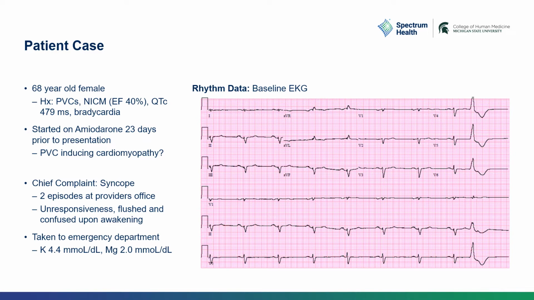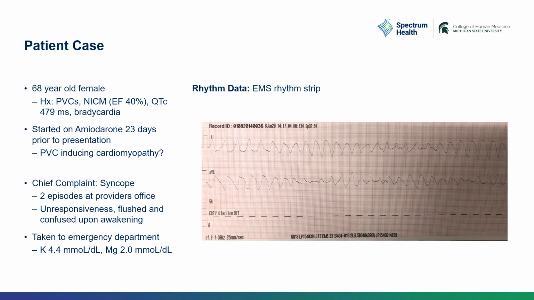She presented after 2 episodes of syncope that occurred at a doctor's office. She was completely unresponsive and awakened spontaneously feeling flushed and confused. EMS was called, and she was placed on a heart monitor in the office and noted to have a ventricular arrhythmia with a wide complex noted here that corresponded to episodes of unresponsiveness.